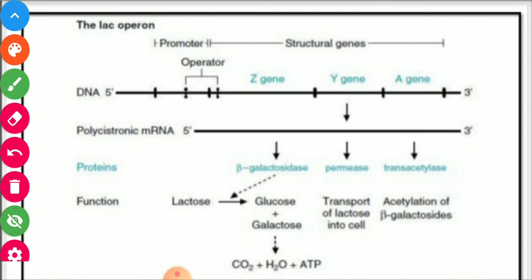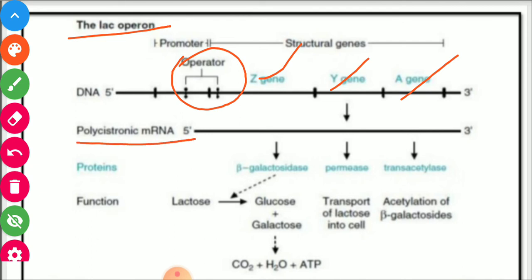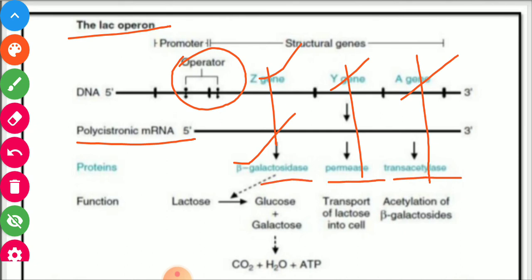See here, the lac operon on DNA: this is the operator gene, and here the Z, Y, and A genes are situated, and these genes are responsible for beta galactosidase, permease, and transacetylase. These are the enzymes that are required for lactose metabolism.